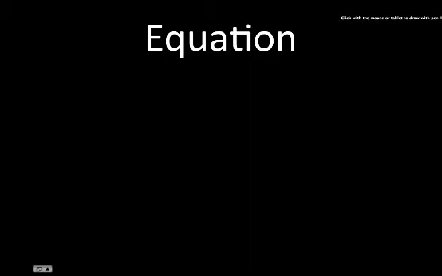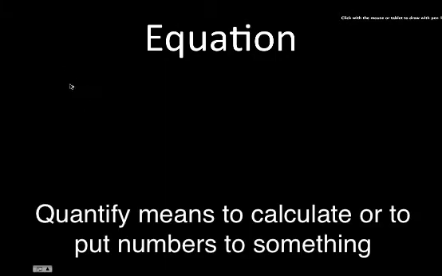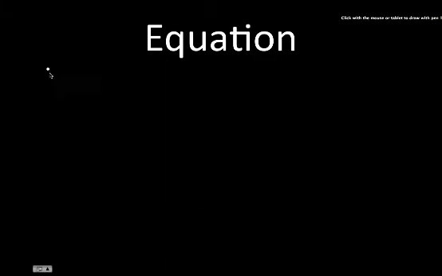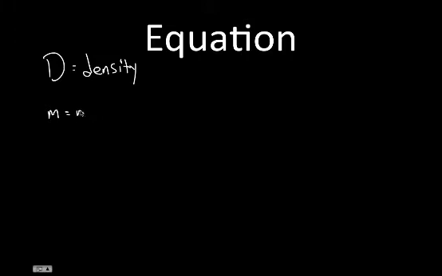So what's the equation for density? How are we going to quantify this, or how are we going to calculate density? All right, so we're going to use three letters here. Capital D will stand for density. Little m, not big M, will be for mass. And big V will be for volume. Because density is defined by how much matter or mass is in a volume. So we have our two variables right here, mass and volume.